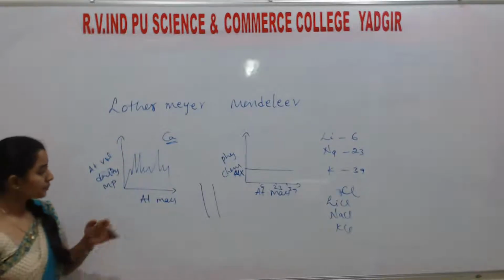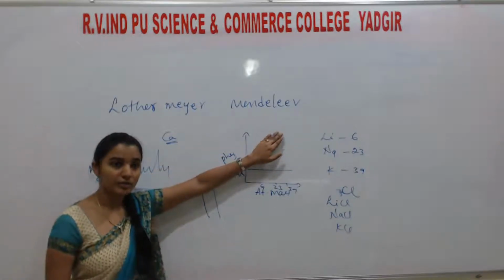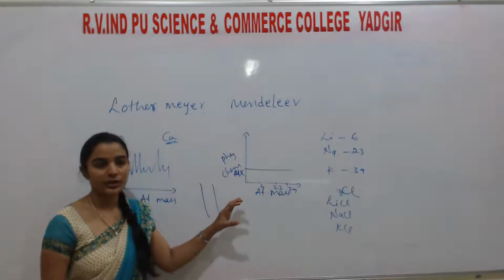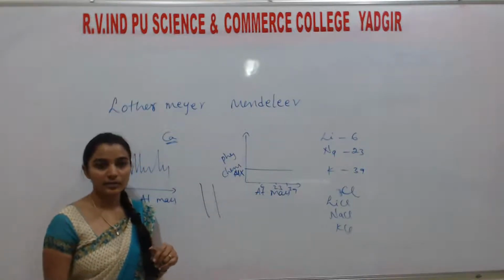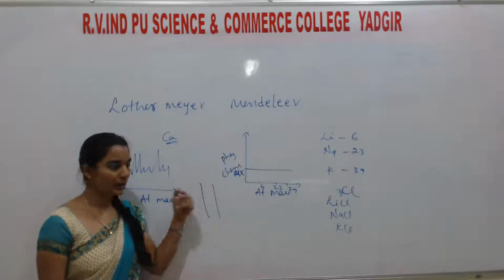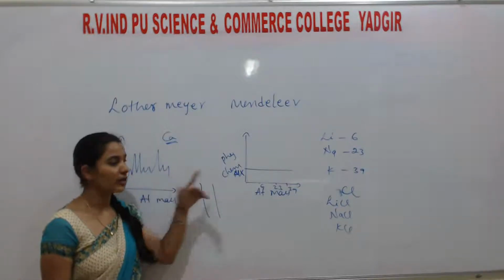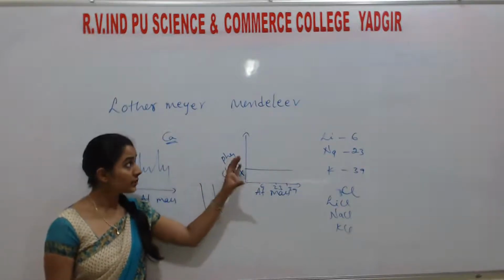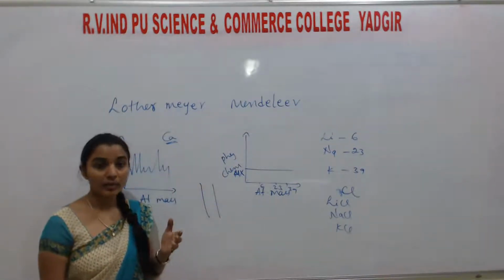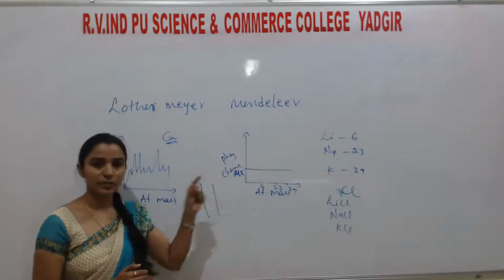So Lothar Meyer's theory was discarded, and Dmitri Mendeleev's theory, which elaborately explains the physical and chemical properties of the elements, is accepted. Both scientists worked on the periodic table at the same time, but Mendeleev's theory is more elaborate than Lothar Meyer's. That is why Lothar Meyer's theory was discarded and this one is accepted, and Mendeleev is called the father of the modern periodic table. Why? Because he gave a key point for the synthesis of the modern periodic table.